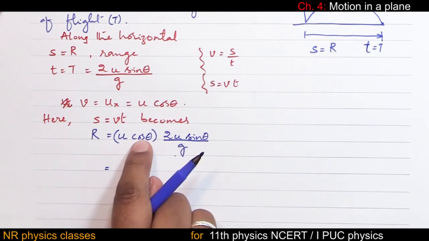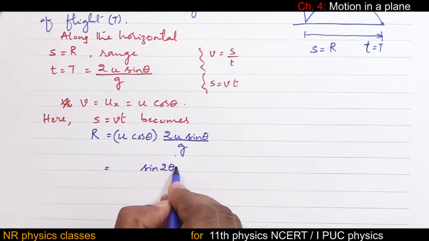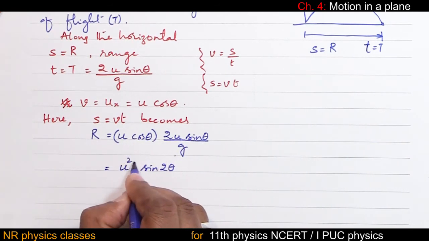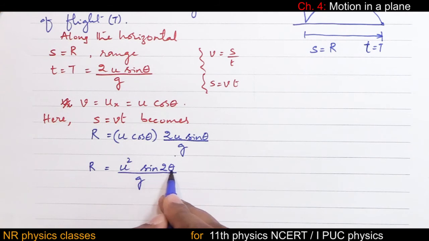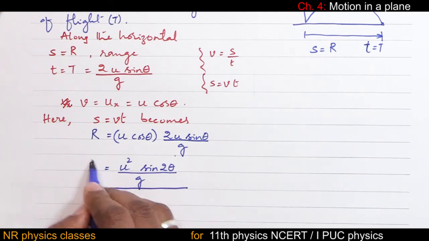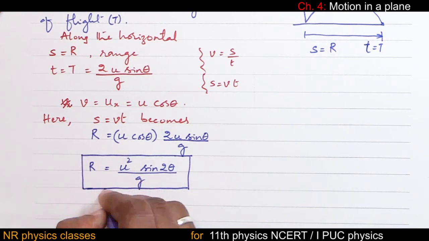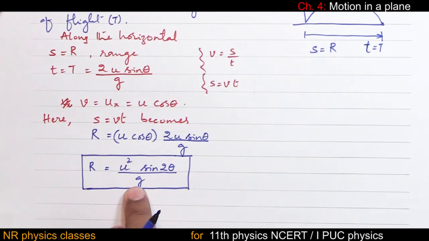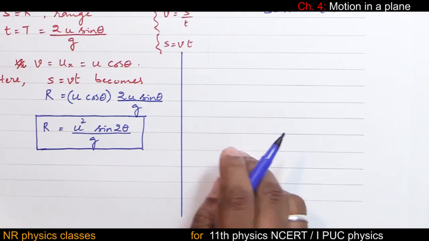Two sin theta cos theta is sin 2 theta. You have learnt this in trigonometry. U into u is u square by g. So expression for range is u square sin 2 theta by g. R equal to u square sin 2 theta by g. So this is the expression for the range. Now different cases.